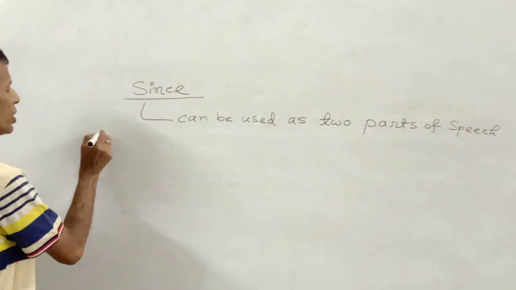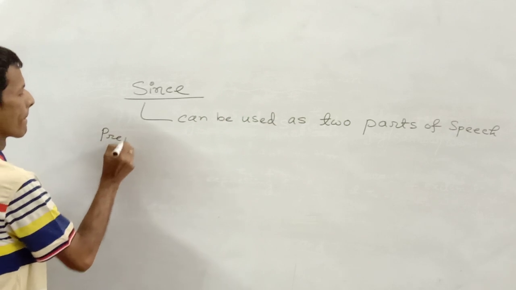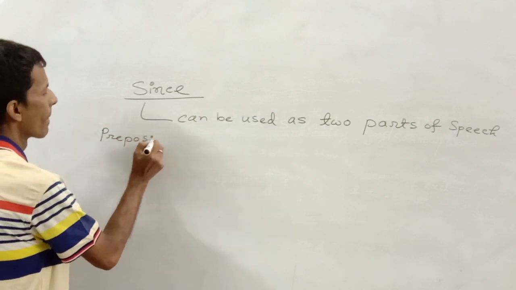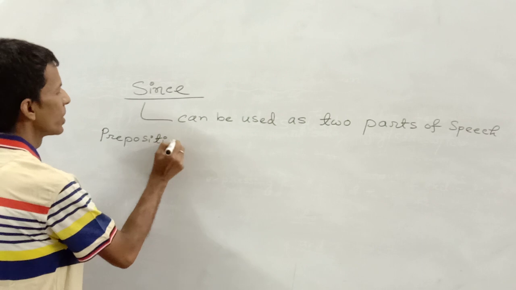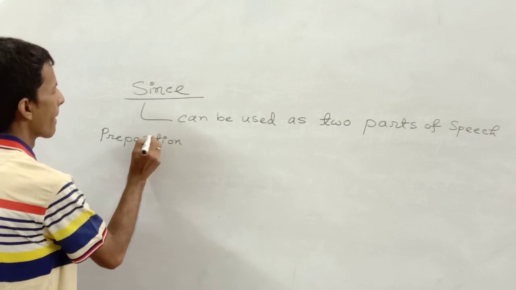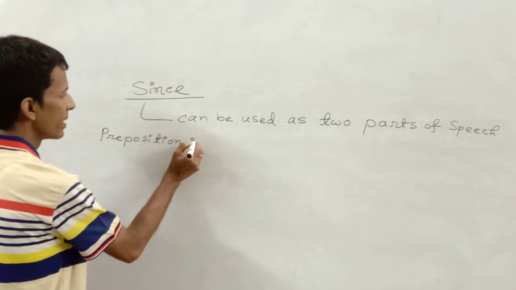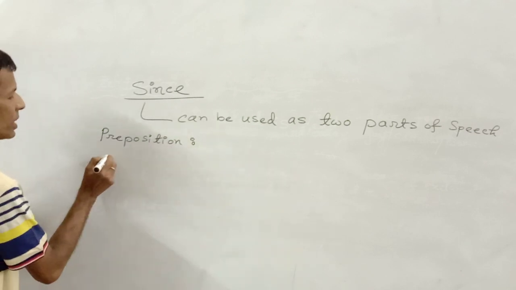First of all, preposition. And secondly, conjunction.